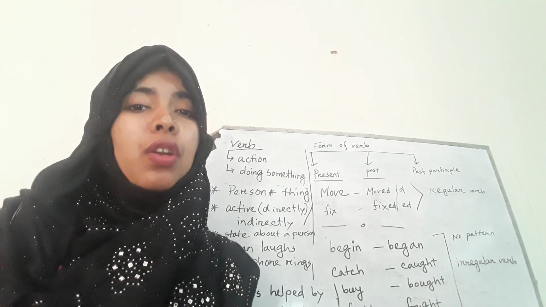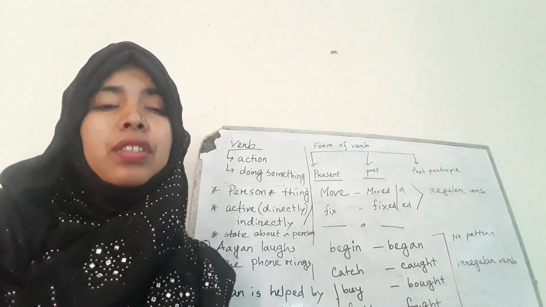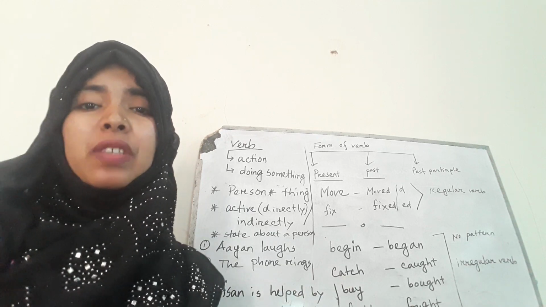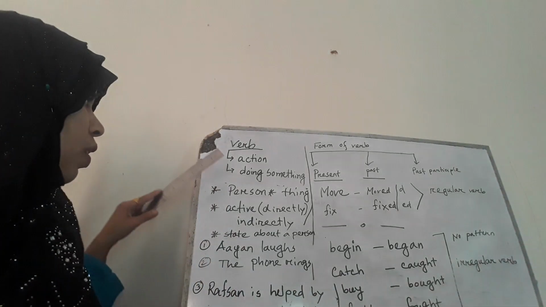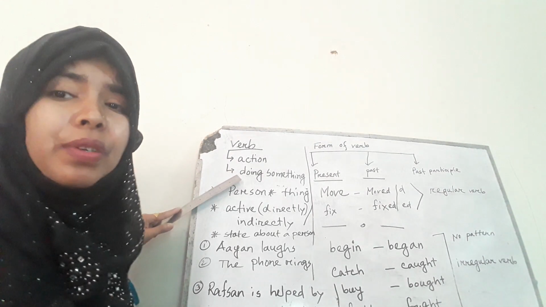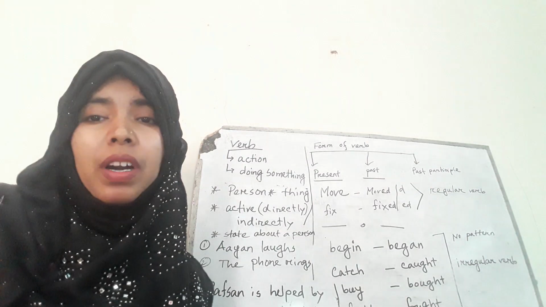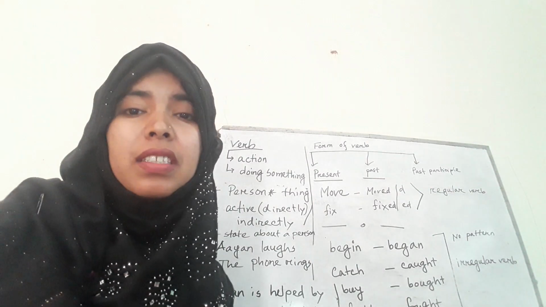Now we will look at the word to make you understand what actually happens with the verb. I have said already, verb means action and it means doing something. Now the question is that the work can be done both by a person or a thing.